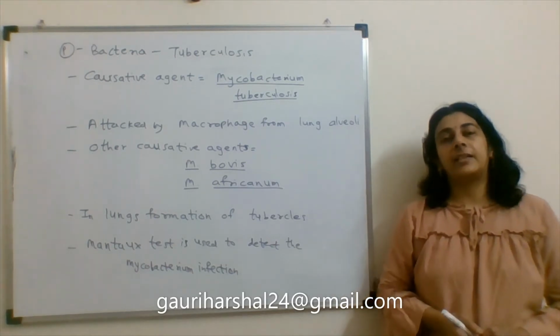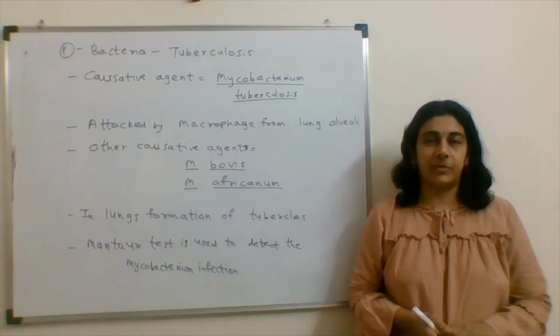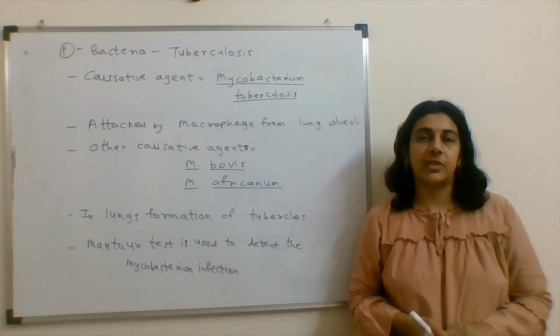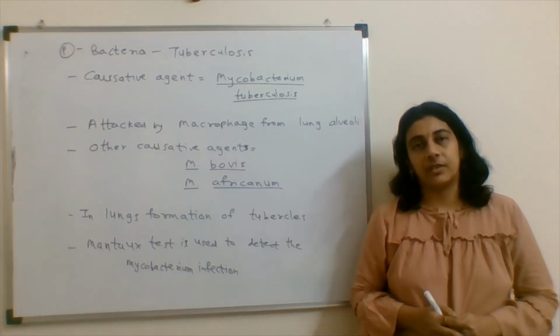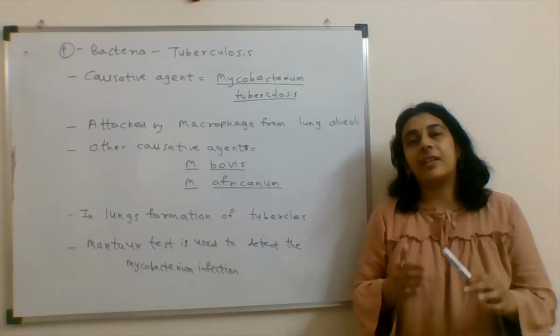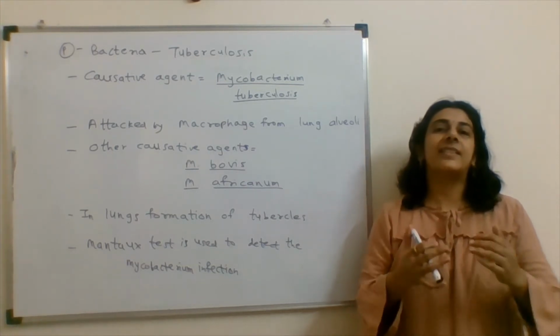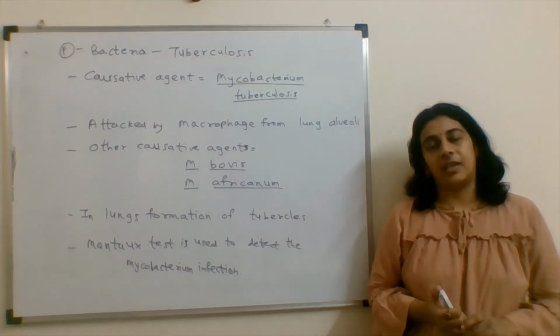Secondly, this bacteria is also resistant to lysosomal enzymes present in a macrophage. Also, it inhibits the lysosome-phagosome fusion. So the bacteria is not killed in a macrophage. It survives in the macrophages present in the lung alveoli.